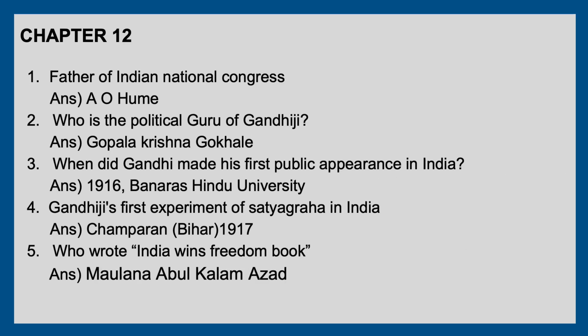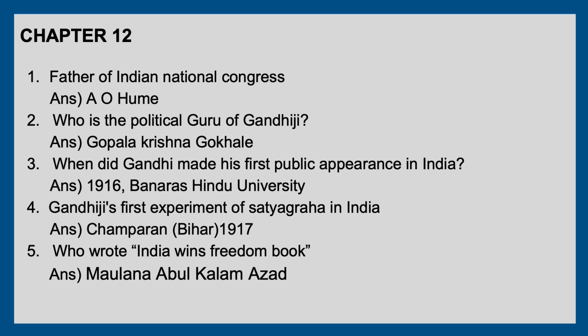Chapter 12. First question is the father of Indian National Congress, that is A.O. Hume, and who is the political guru of Gandhiji, that is Gopal Krishna Gokhale. And Gandhiji made his first public appearance in 1916 in the Banaras Hindu University. Champaran Satyagraha in 1917 was Gandhiji's first experiment of Satyagraha in India.